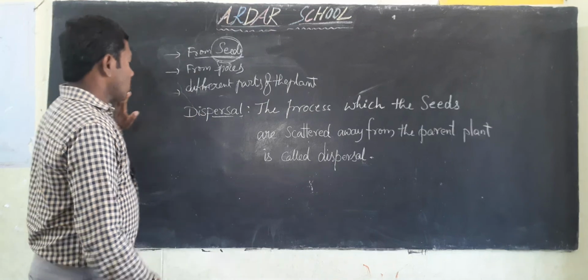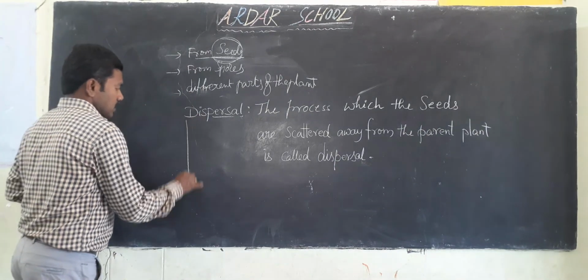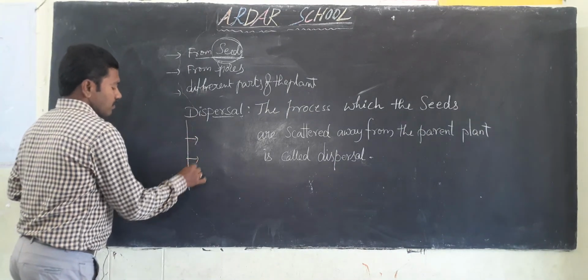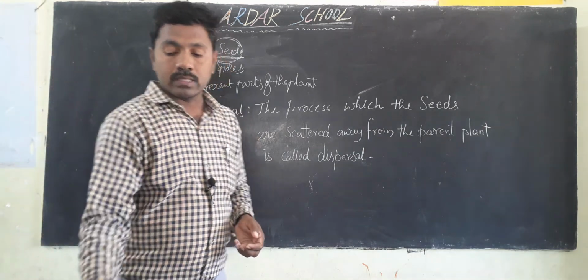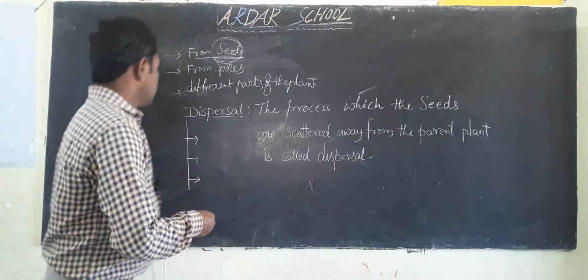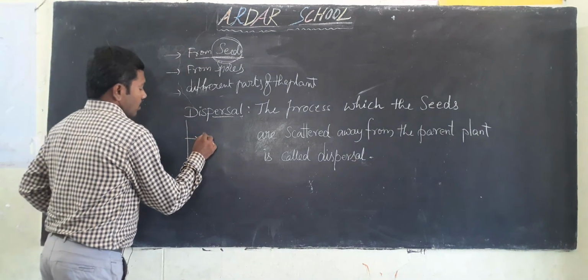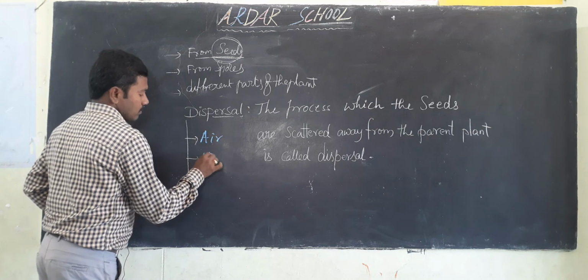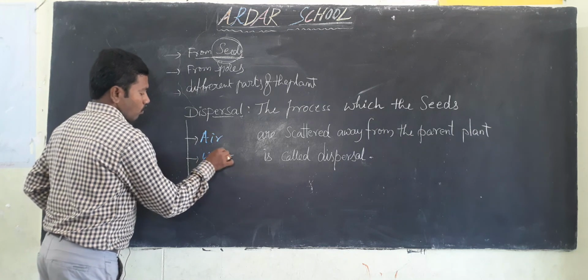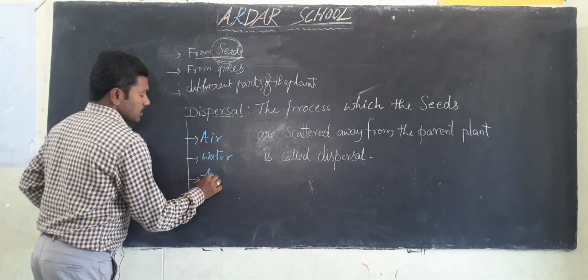Okay children, so how can seeds be dispersed? There are some agents. With the help of agents. What are the agents? Air, water, animals.